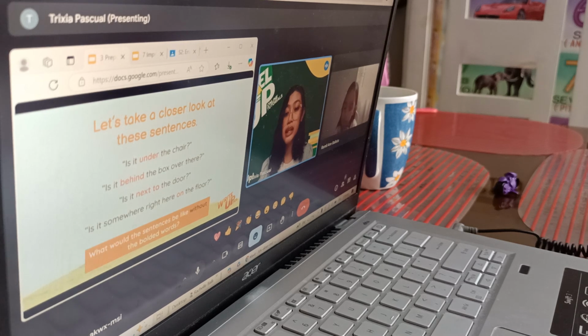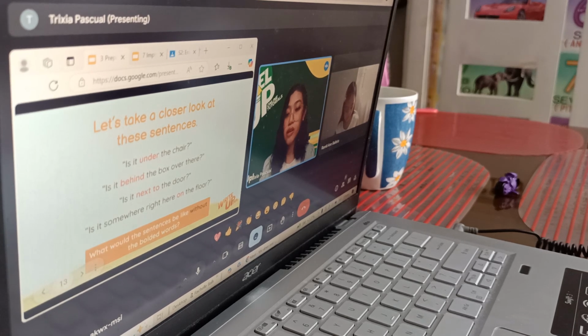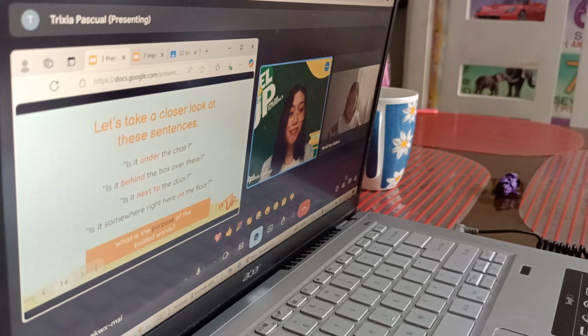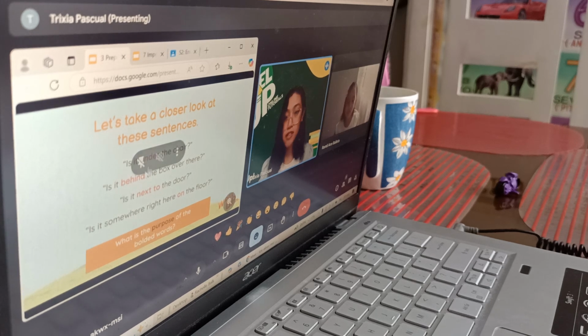So what would the sentences be like without these bolded or highlighted words? Do you think you can still see, especially their position, if we remove these words in red? Yeah, alright, that is correct because it will now be confusing.